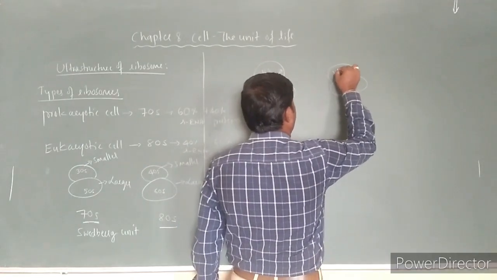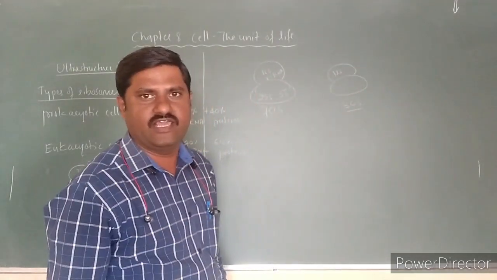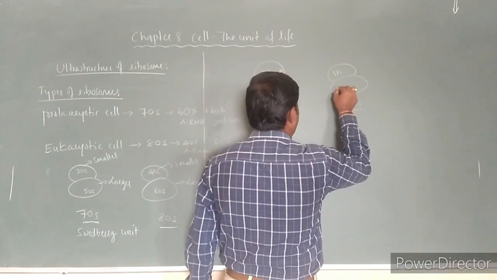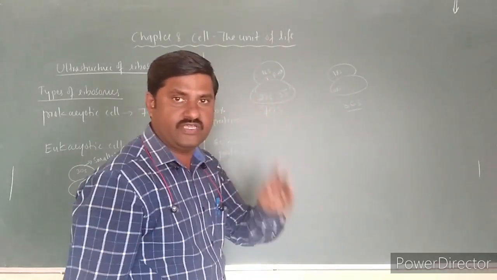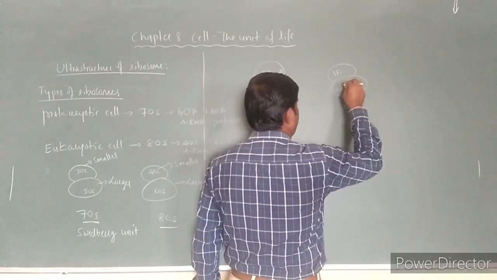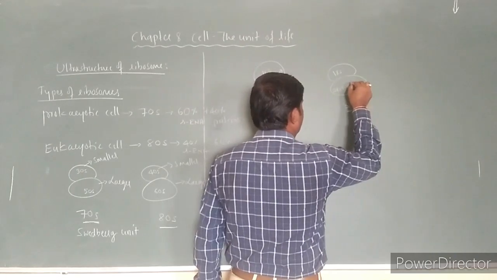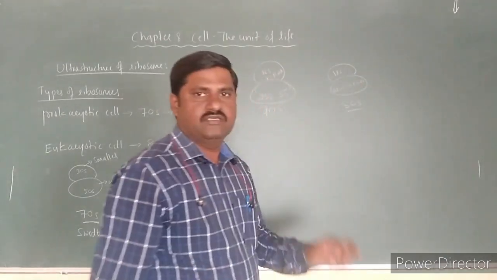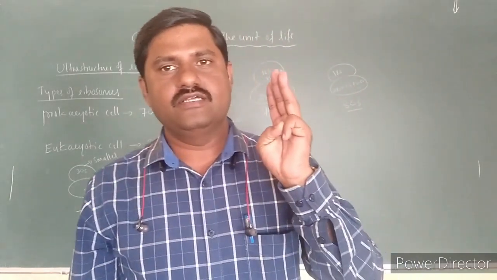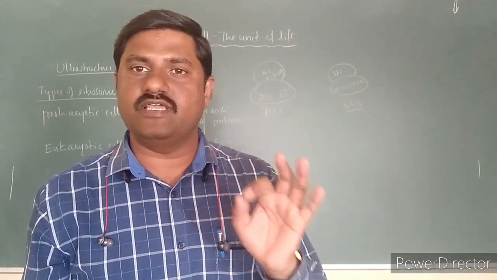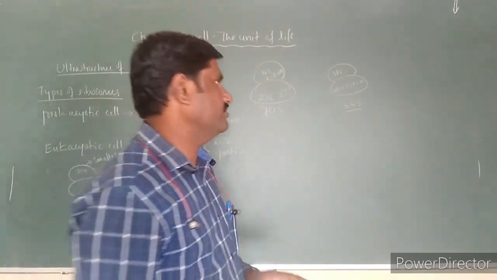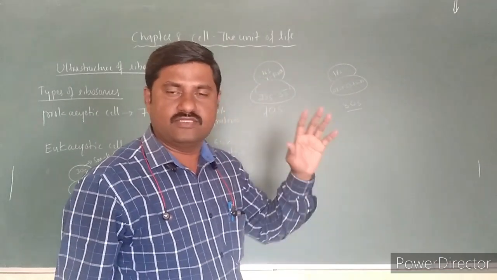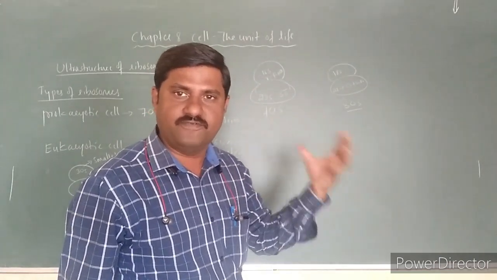Here the 18S strand of rRNA is present in the smaller subunit, and in the larger subunit there are three: 28S plus 5S plus 5.8S. So these are the three rRNA strands we come across here. rRNA means ribosomal RNA, the RNA which forms the structure of ribosomes.